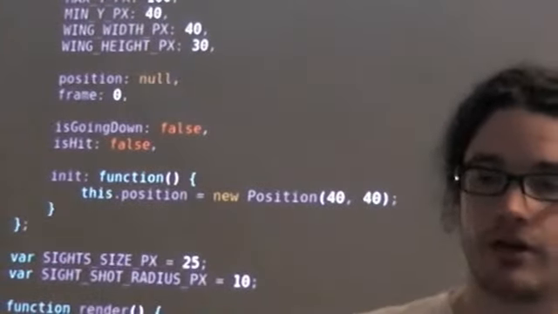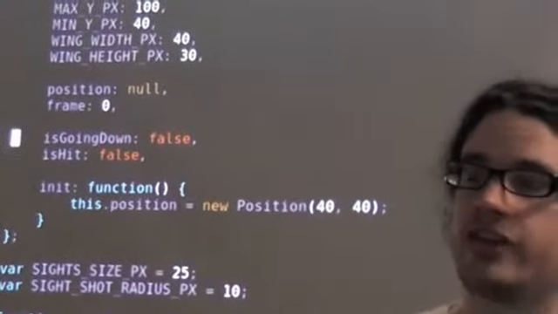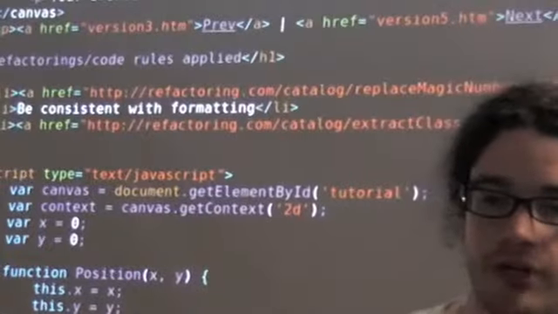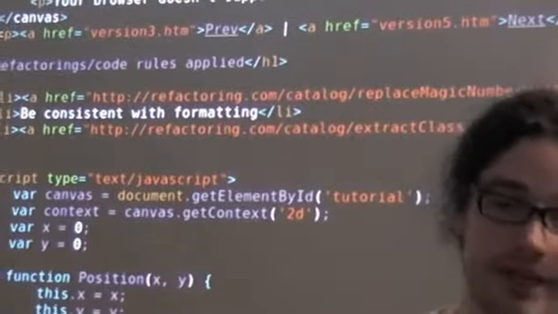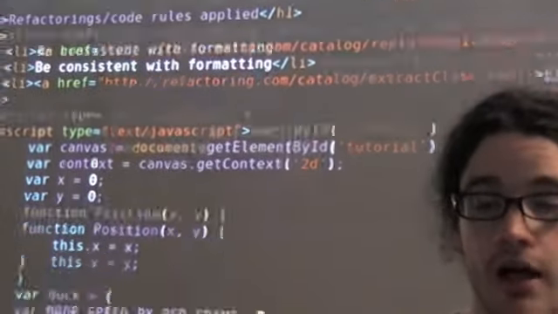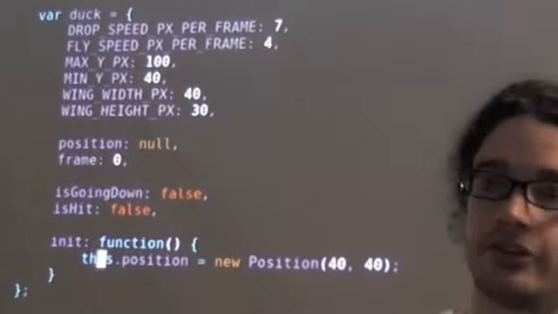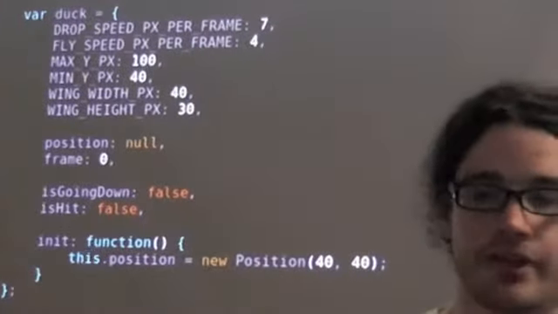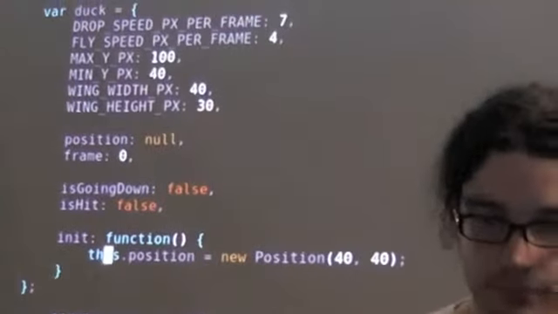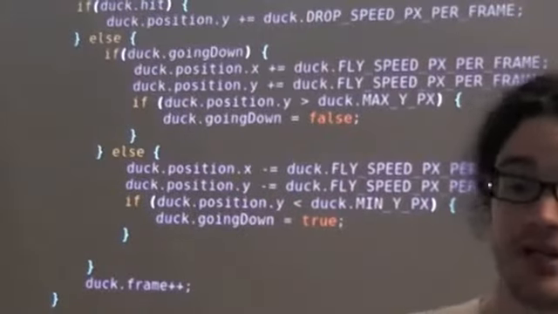So there we go. We've got a duck, and it's got context now. So if we look at it going down, it's in the context of a duck. It's not just some thing floating in the ether. So we've now got a couple of variables which don't make any sense because they haven't got any context. But we've given context to this x and y that we're using in the duck for the duck's position. The duck now, instead of having an x and a y, has a position. That's a tangible thing. That's a thing that we can understand. So I've used something analogous to a class for that. So when we're moving this duck, we're moving its position. So this is much more fun. So in the render method,